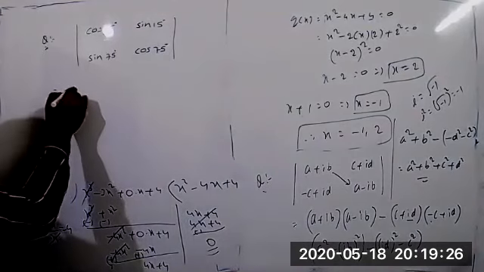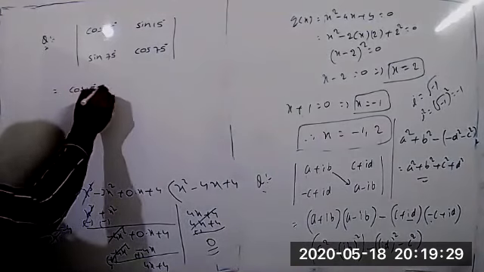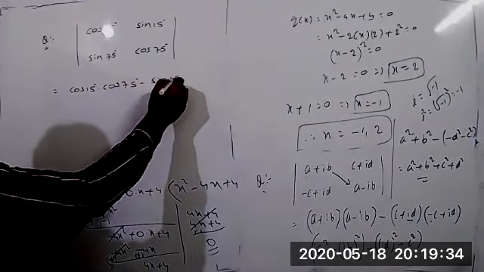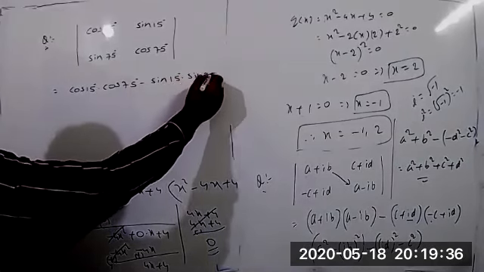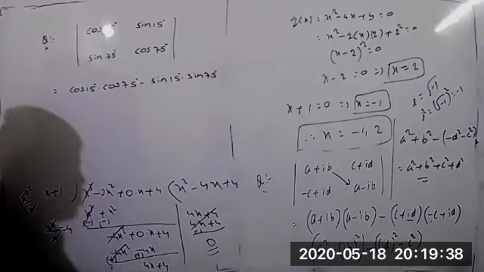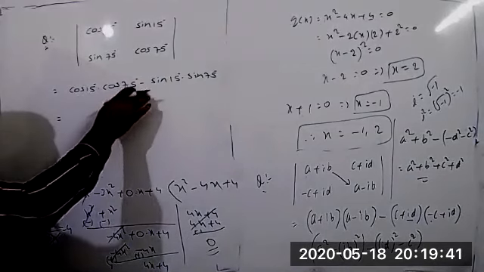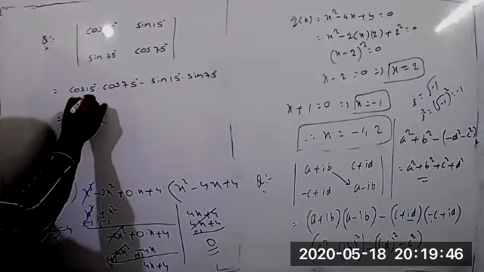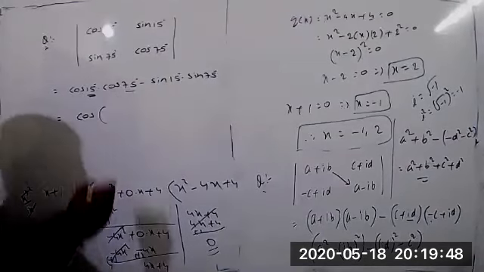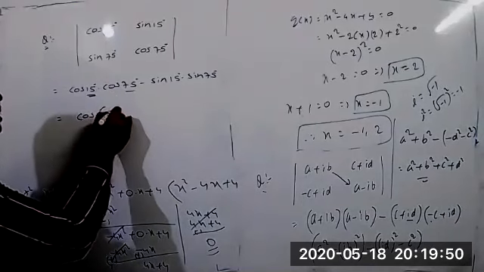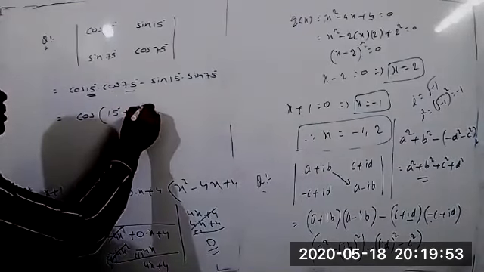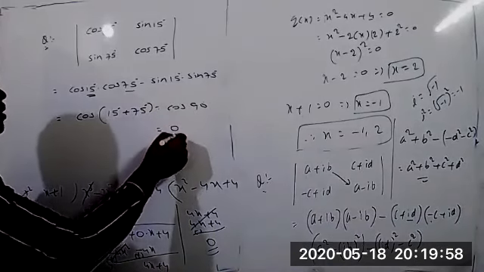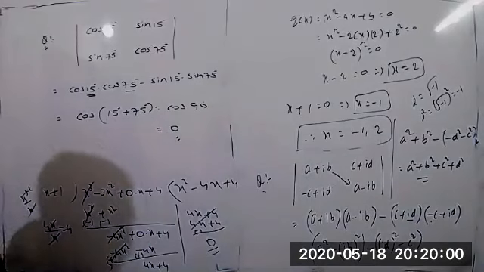Again, AD minus BC. This is cos 15 into cos 75 minus sin 15 into sin 75. So what about this formula now? Cos A cos B minus sin A sin B is equal to cos of A plus B. The value of A equals 15 degrees, the value of B equals 75 degrees. This is 15 plus 75 degrees, so this is cos 90. Cos 90 equals 0.